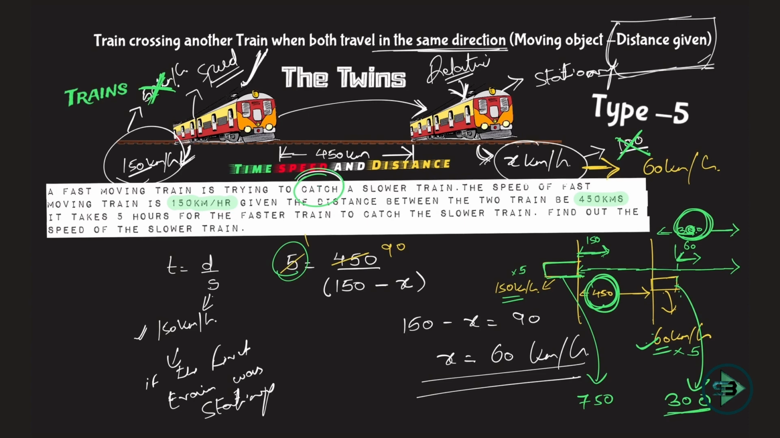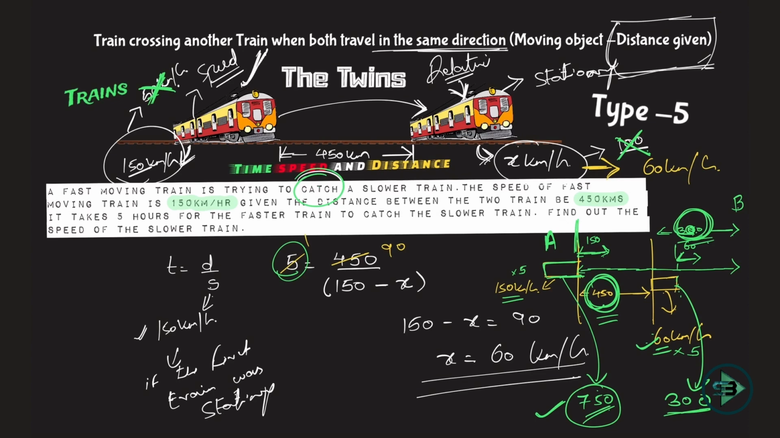Okay, such that a total of 450 plus 300 it will cover to catch this train at a distance of 750 kilometers from this point. So if I say this point is A and they meet at a point B, what is distance AB? That is 750 kilometers. So imagine a scenario and try and solve such problems.